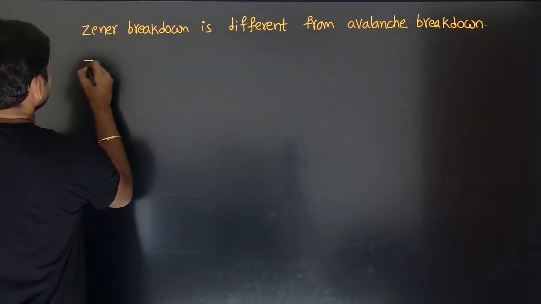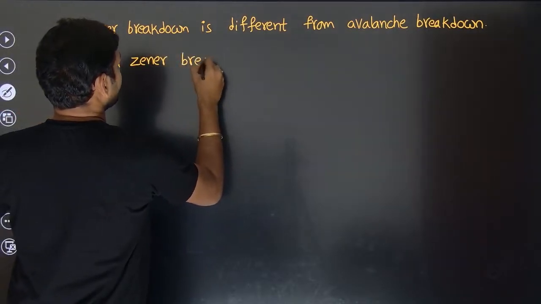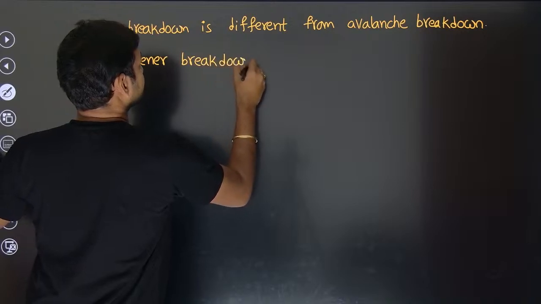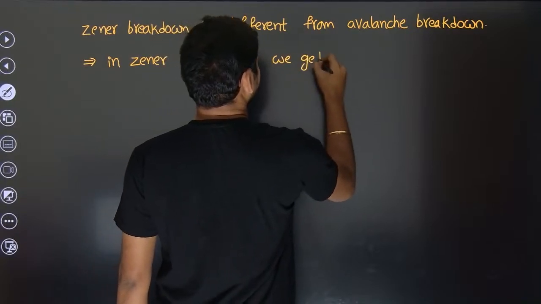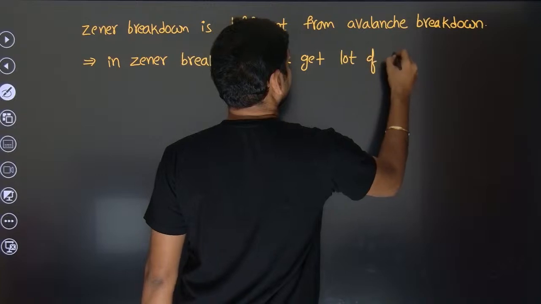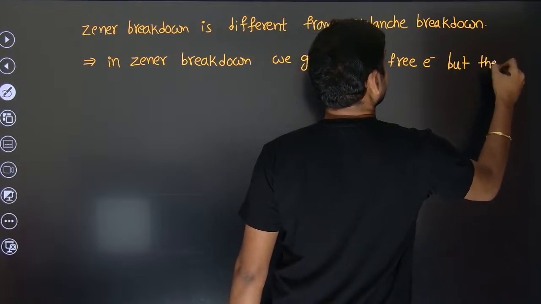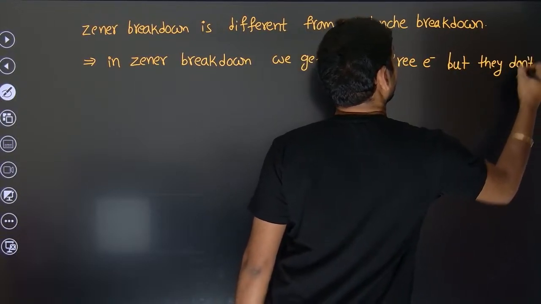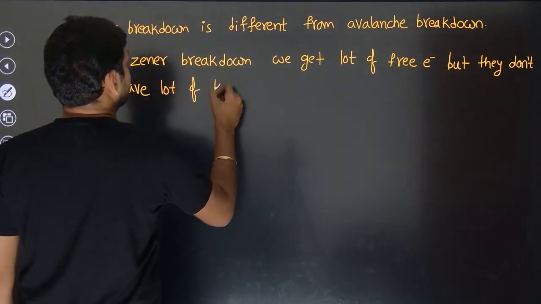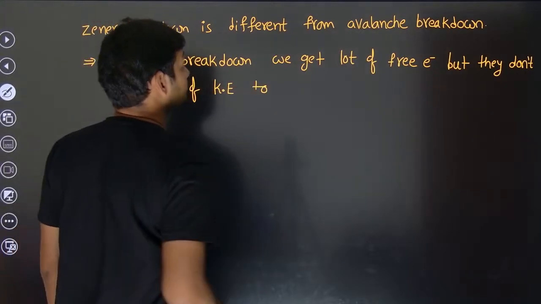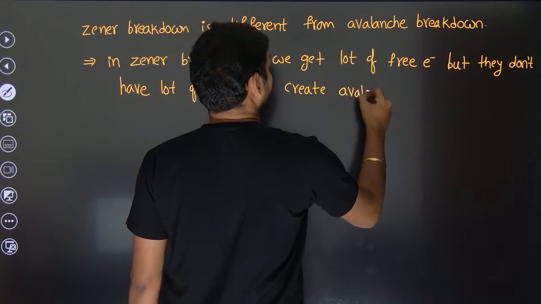Okay, so in Zener breakdown, we get a lot of free electrons, but they don't have a lot of kinetic energy to create avalanche breakdown.